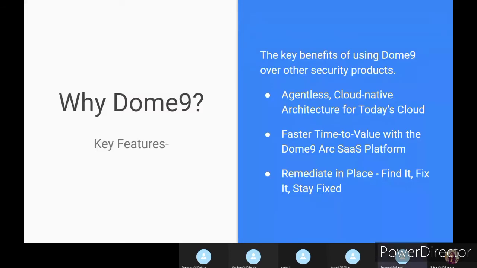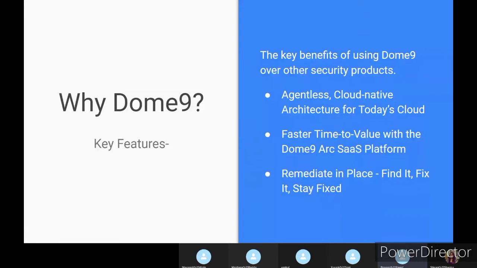So why are we going to use Dome 9? There are many features for which people or enterprises use Dome 9. First is the agentless, cloud-native architecture for today's cloud. Agentless means we don't need to install any software here. It will take hardly 5 minutes to install Dome 9 into our AWS, or basically to merge Dome 9 into AWS or any cloud platform that we want. Okay, that is agentless. The second one is faster time. It hardly takes 5 minutes to perform this and to start our security with your AWS.